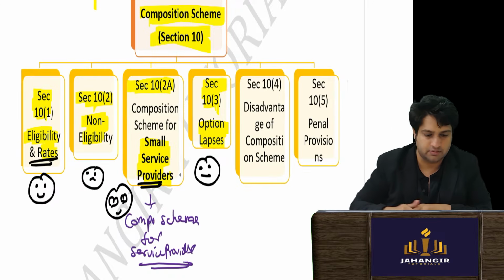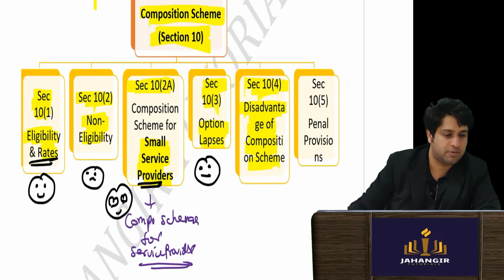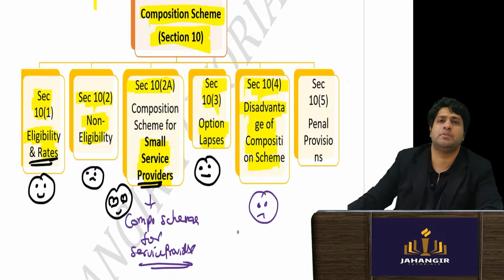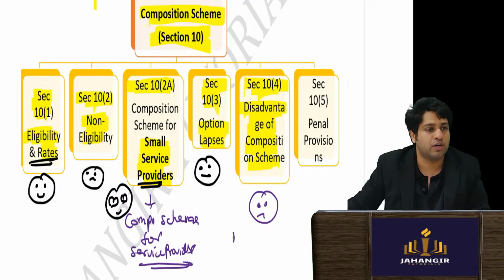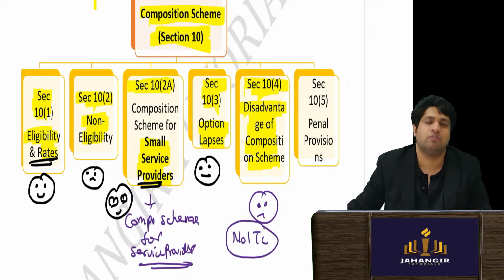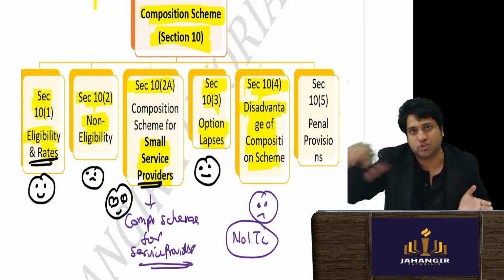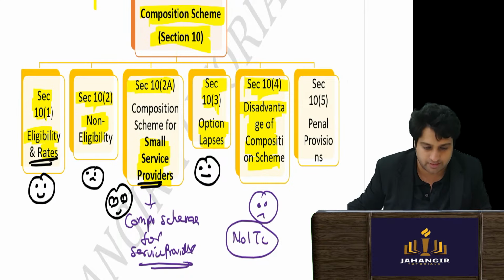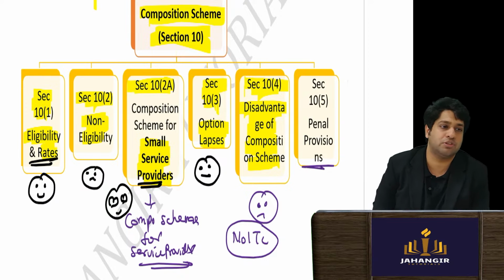Then the third one comes, the disadvantages of composition scheme. Now let's talk about the disadvantages of the composition scheme. Obviously, in my opinion, there are not very big disadvantages. You get no ITC, which is obvious because you're already benefited with a low rate of tax. So the government has to put that condition: listen, you're getting this benefit, so this you won't get. ITC you will not get. Clear?